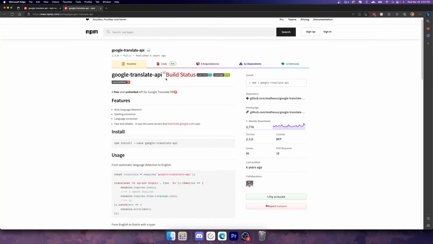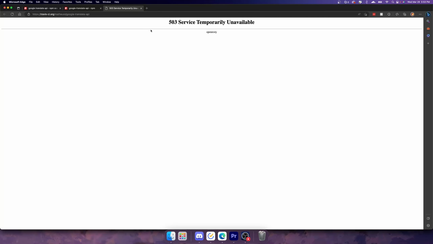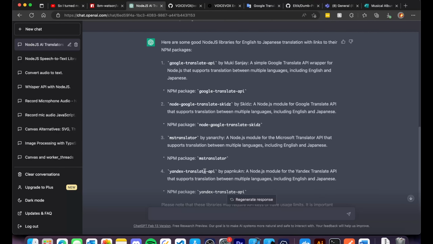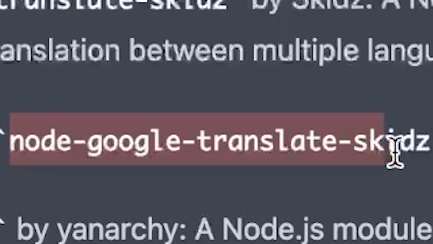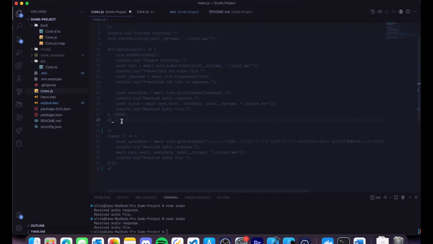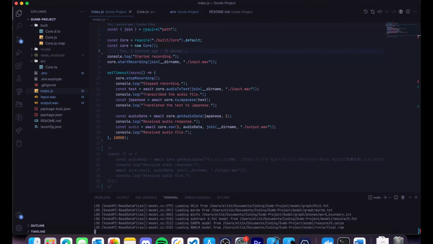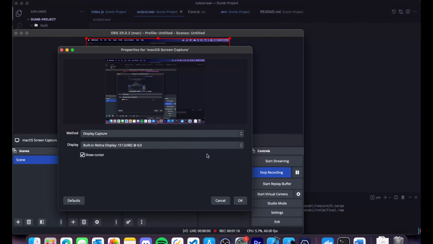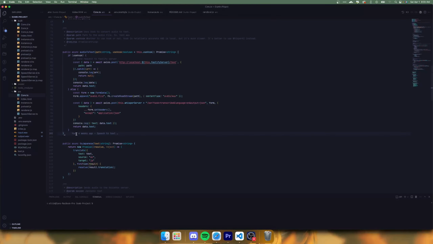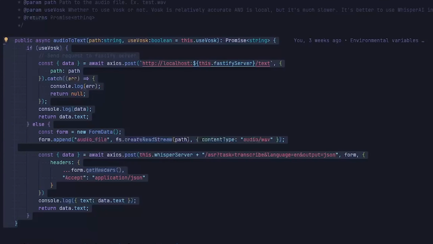First off, the Google Translate solution I used was long since deprecated about 5 to 6 years ago, so I went with the second one, which ironically was called Node Google Translate Skids, which doesn't sound sketchy at all. Anyways, I did a bit of stuff without recording since Japanese to waifu voice is literally just sending a request to the VoiceFox API and then storing it as a WAV file, which also takes about 15 lines of code, so it didn't really take much to figure out.